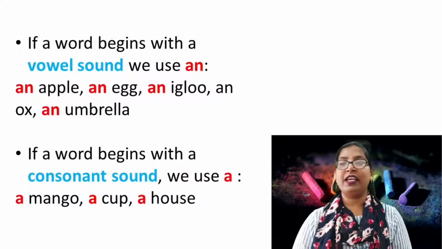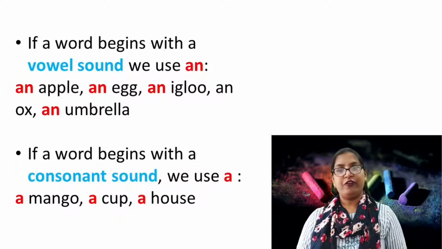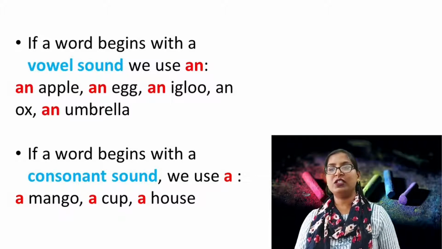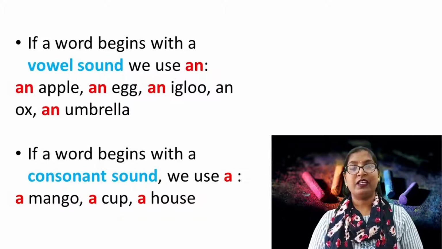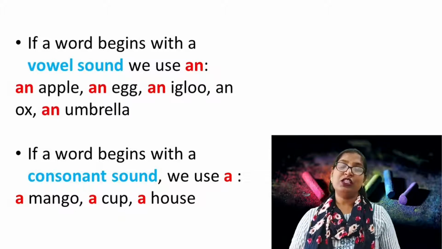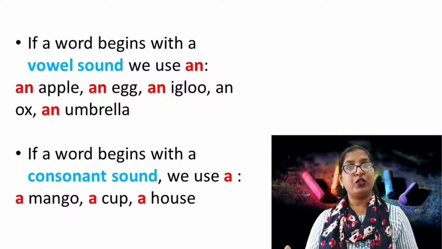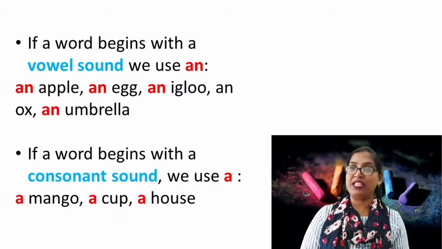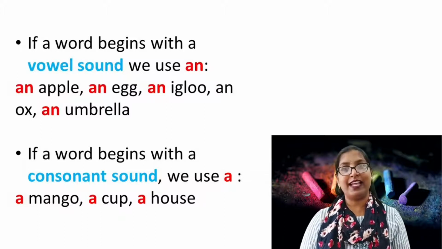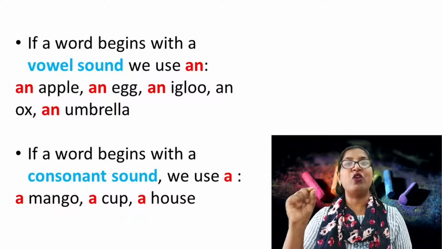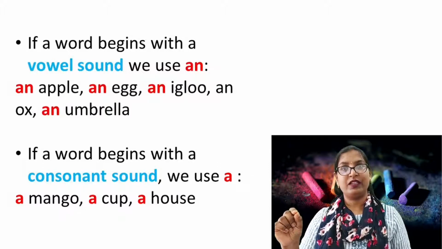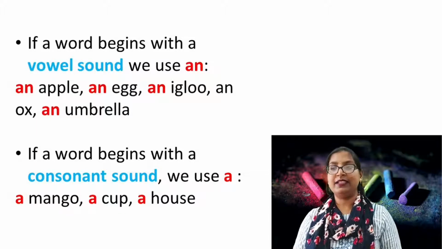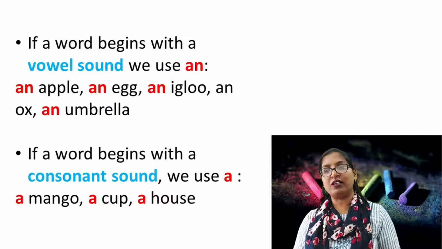Let's see the examples. If a word begins with a vowel sound, we use an. Dear children, mostly you get confused. You think that if the word begins with a vowel, you have to use an. But it's not like that. You have to concentrate on its sound. Clear? Let's see the examples: an apple, an egg, an igloo, an ox, an umbrella.